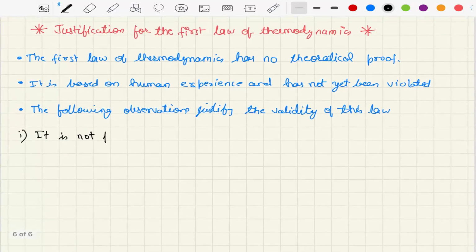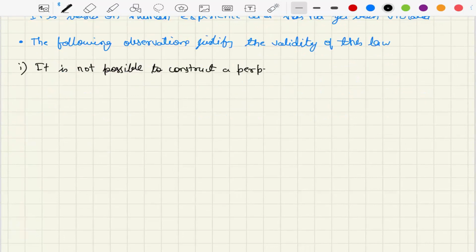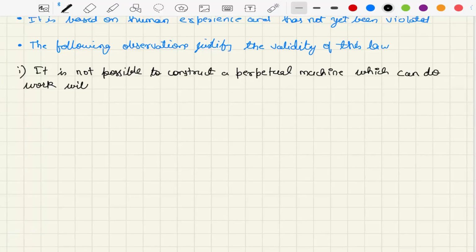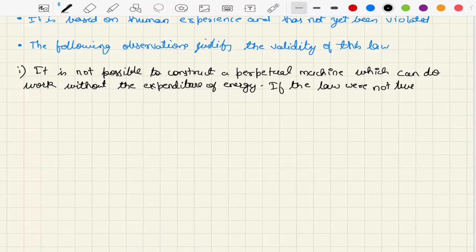So it is not possible to construct a perpetual machine which can do work without the expenditure of energy. If the law were not true, then it would have been possible to construct such a machine.